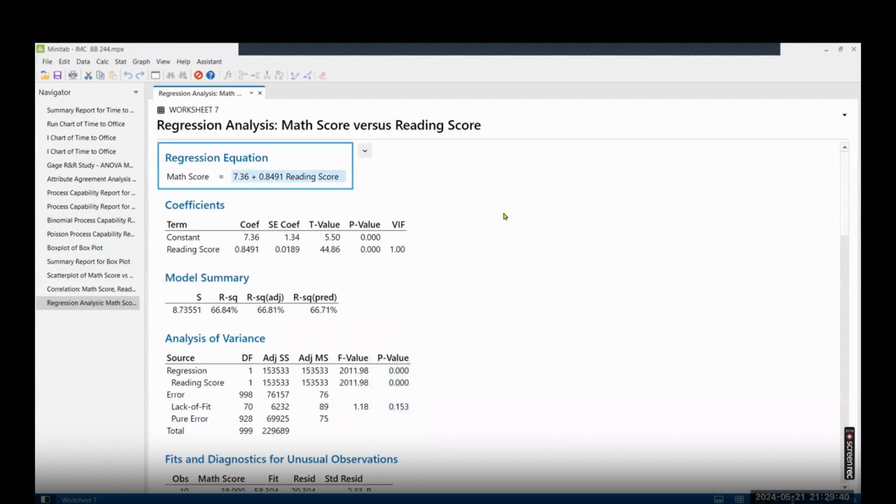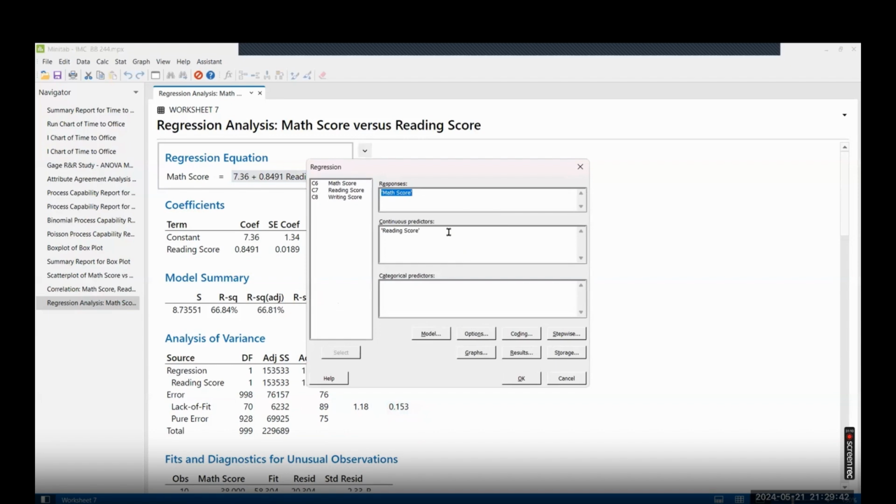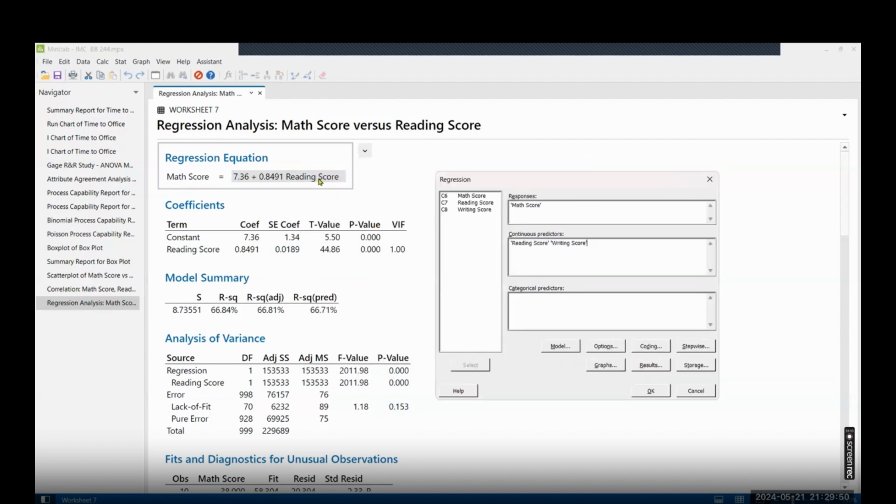Suppose you want to add one more variable here. Maybe along with the reading score, you want to have the writing score as well. So now the same equation, y is equal to a plus bx, will become y is equal to a plus b1 x1 plus b2 x2 if the relationship is positive. If it is negative, it will become y is equal to a minus b1 x1 or minus b2 x2, depending on whether the relationship is positive or negative.